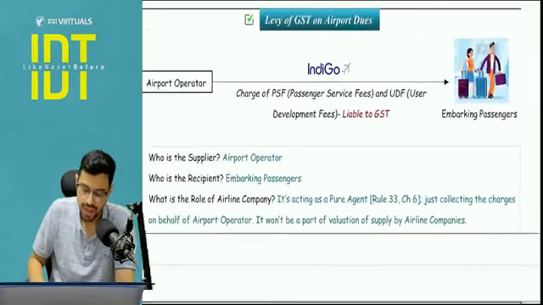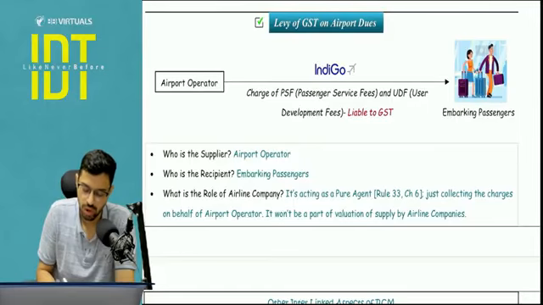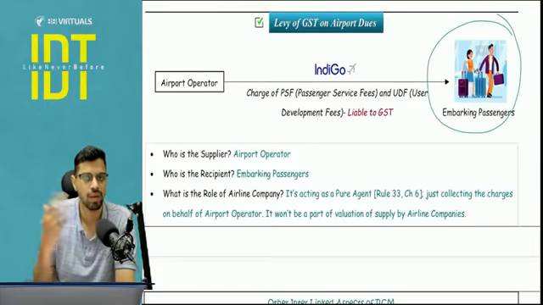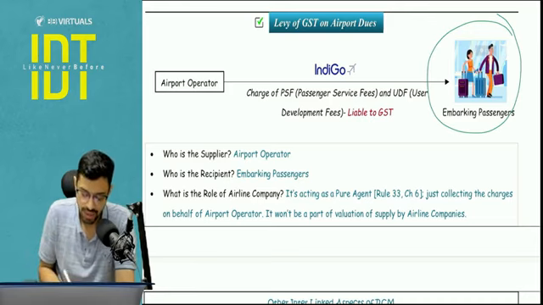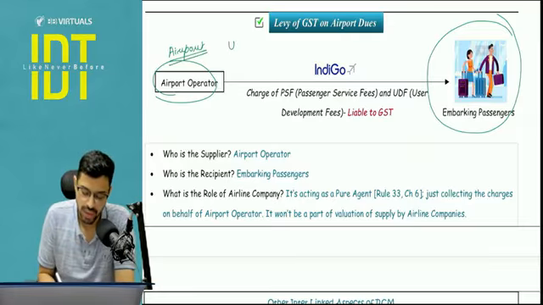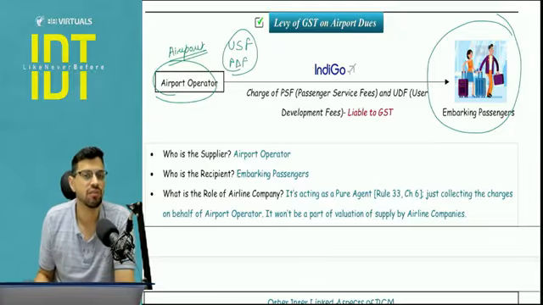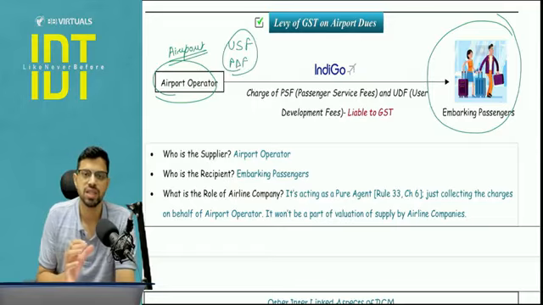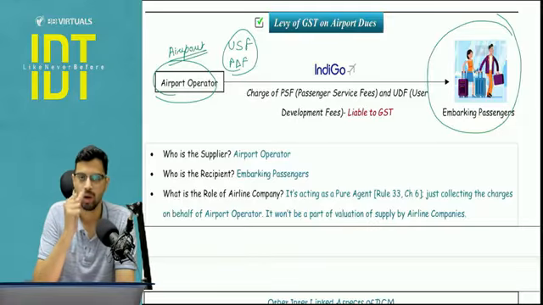Is this clear? Next is the levy of GST on airport dues, a small tiny circular. What happened here is that there are embarking passengers: you and me go to the airport and we board our flights. There is an airport operator who is operating the airport. Now they want to collect certain fees from you in the name of user service fee and passenger development fee, that is basically for using the infrastructure of the airport, right? That infrastructure of the airport is being maintained by the airport operator, not by the airline.